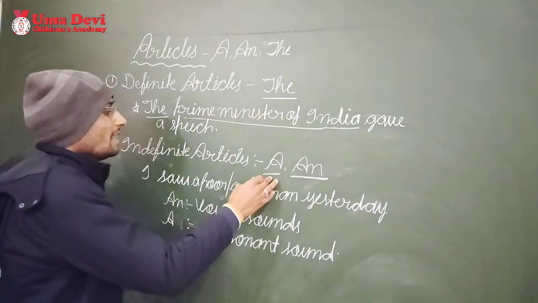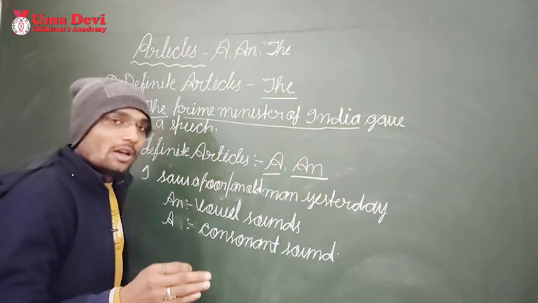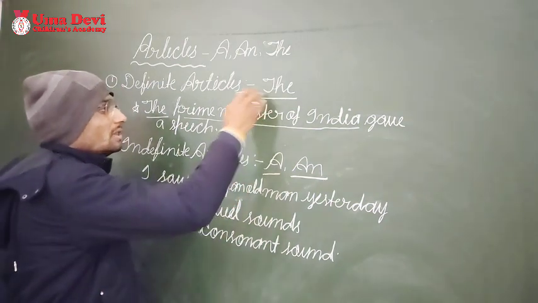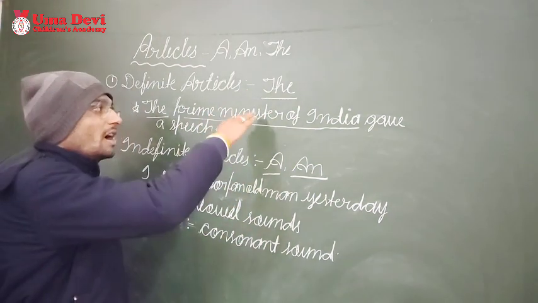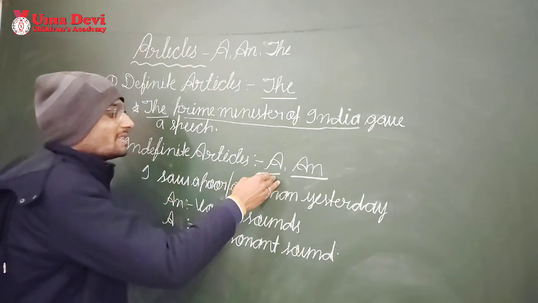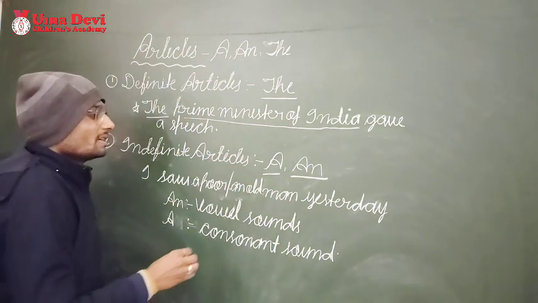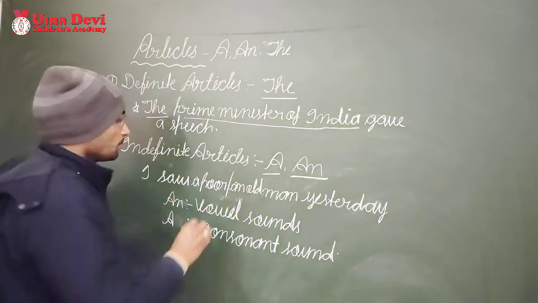Whenever we are using an article for a noun which is certain or definite, we use the. Just opposite of it, if we want to show the noun is uncertain or indefinite, we use a and an. Let's understand both uses.